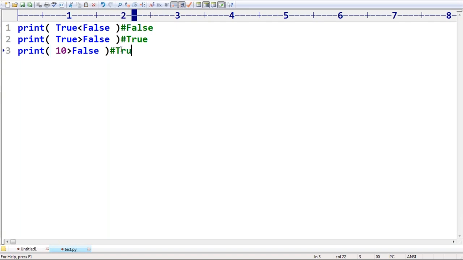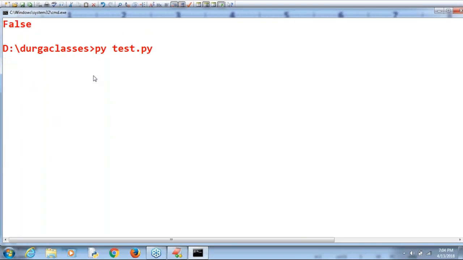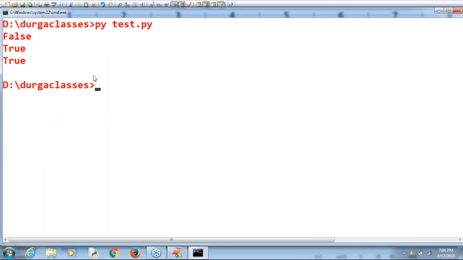True is the answer, because 10 greater than 0. Here we have got false, true, true. So we can apply these even for Boolean types also. Is that clear for all of you?